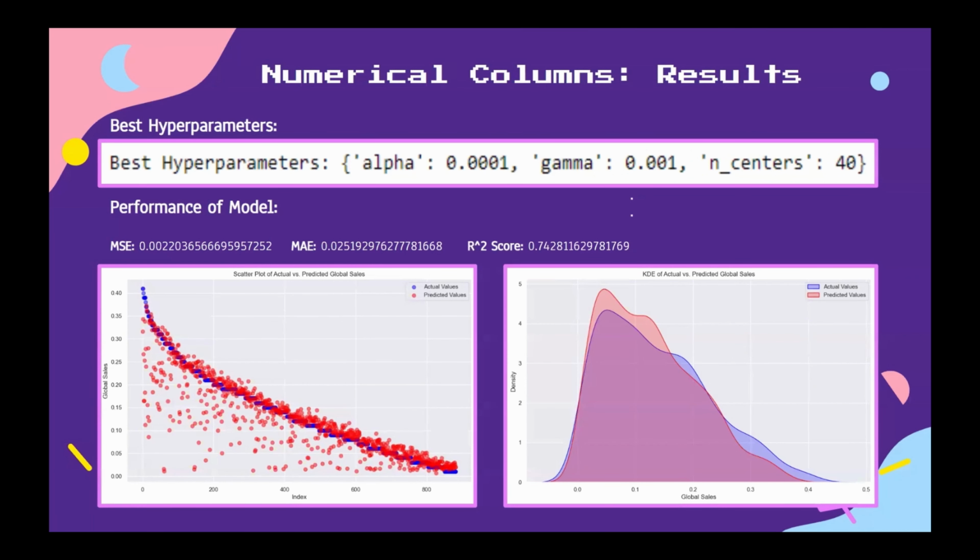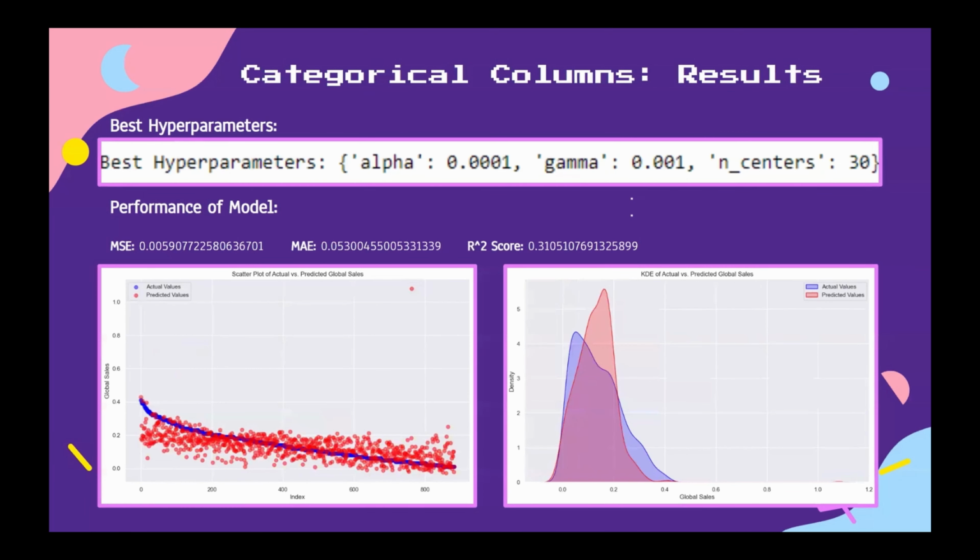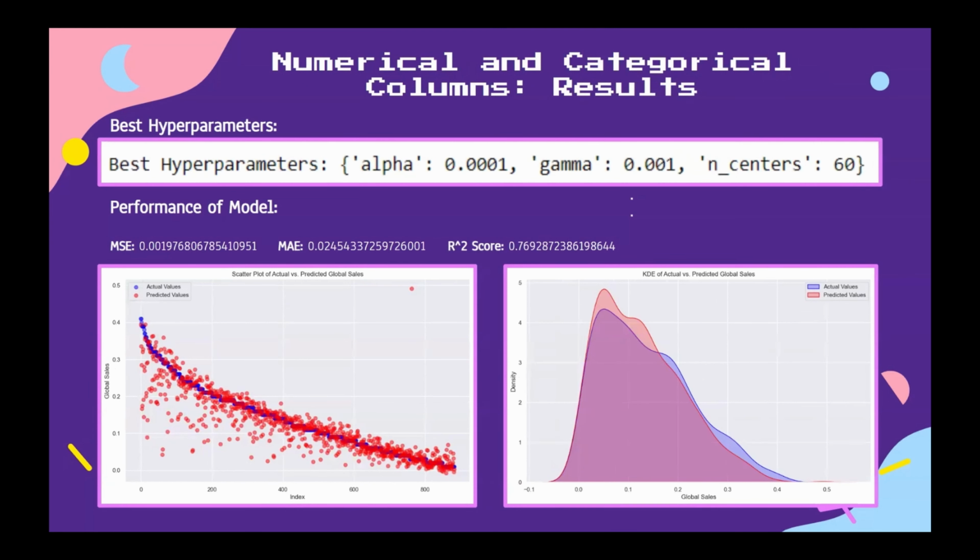Let's look at the results of prediction. The best hyperparameters found for numerical columns are alpha 0.0001, gamma 0.001, centers 40, and MSE and R-square values as shown. For categorical columns, the best hyperparameters are similar to numerical columns with centers 30, and the MSE and R-square values are as shown. For all columns, hyperparameters are the same with centers 60, and MSE and R-square values as shown.